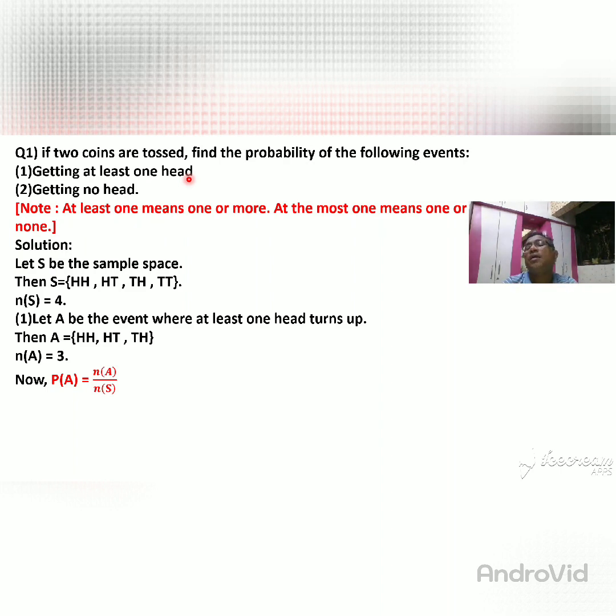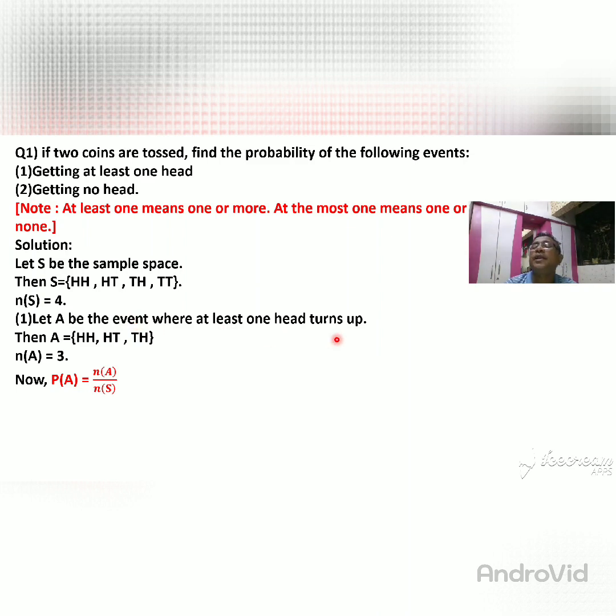I have taken A. Suppose you take P or Q, no problem. Remember that when no name is given for the events, you can take any name you like. So here I write let A be the event where at least one head turns up.